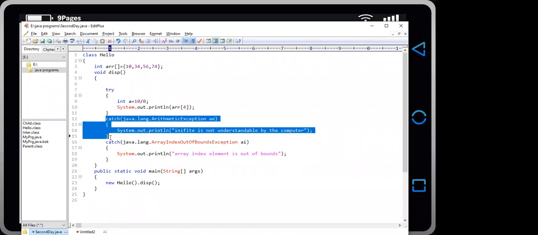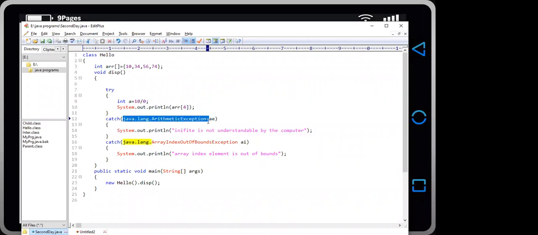Why is it the nearest catch block? Because it contains the definition of the type of exception which is thrown by this statement. Okay, and if we have this type of statement, then we will get a value 5 which is understandable by the computer. Then the statement will execute completely fine, and when the interpreter executes the next statement, it will throw an exception of type ArrayIndexOutOfBounds, and in that case this catch statement would be the nearest catch block.